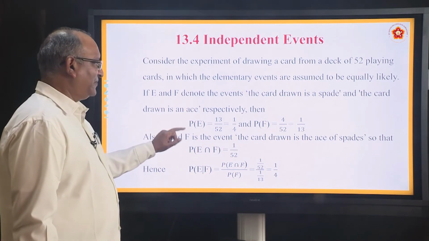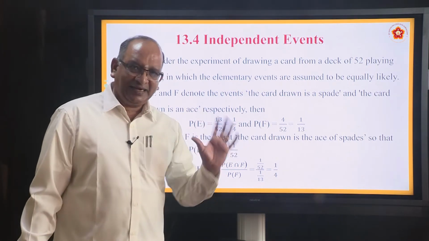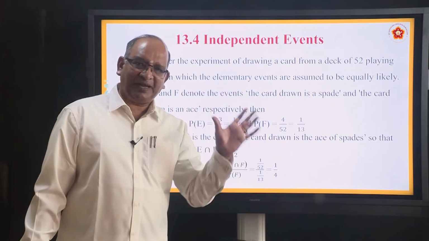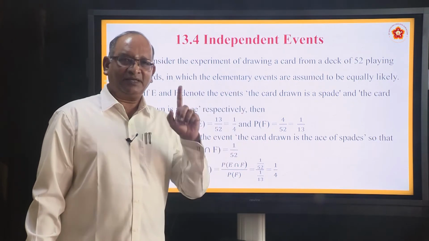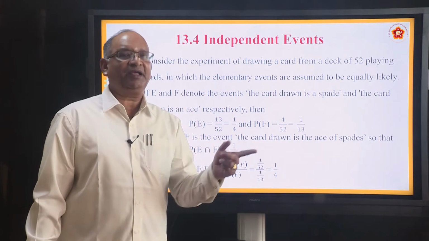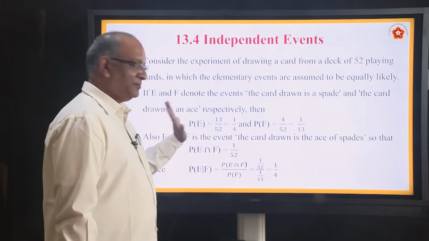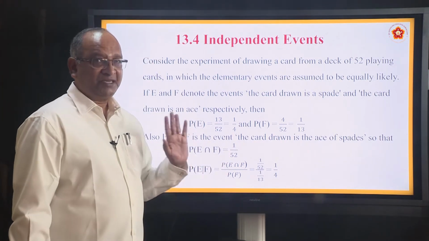Also, E and F together, what is the intersection between them? How many spade cards are ace cards? There is only one such card. So, what is the probability? 1 by 52. Now comes the important point.